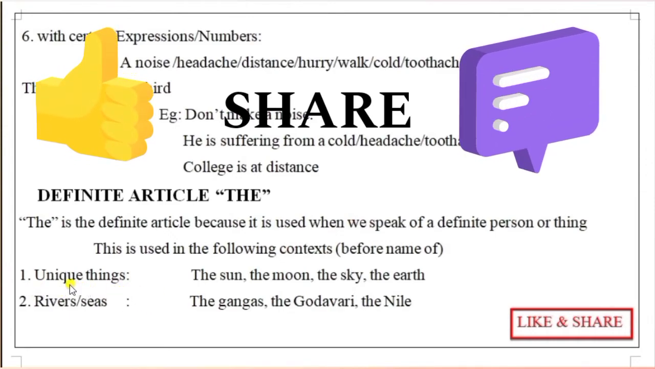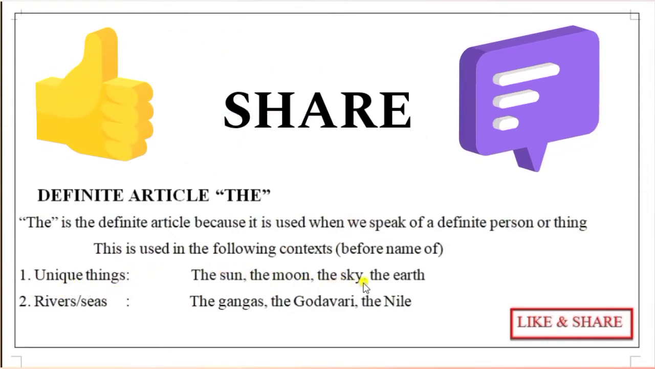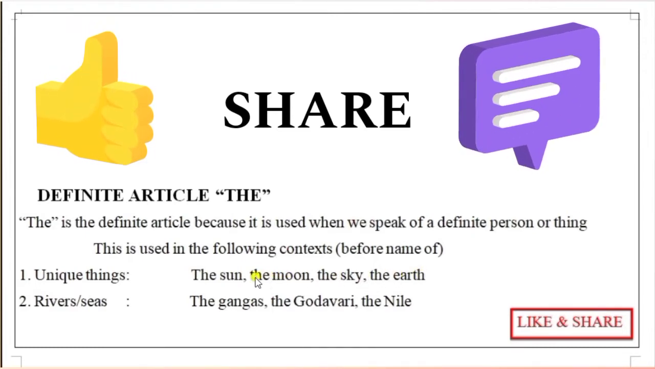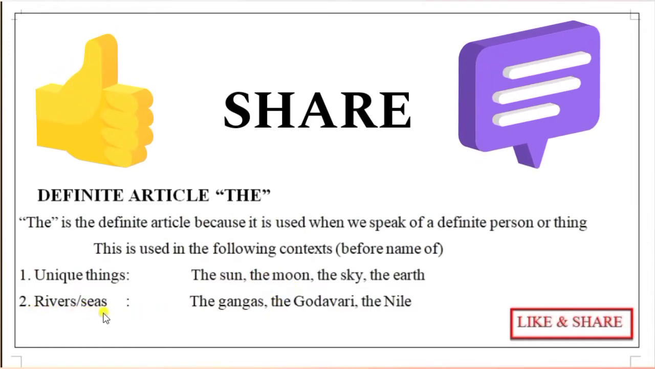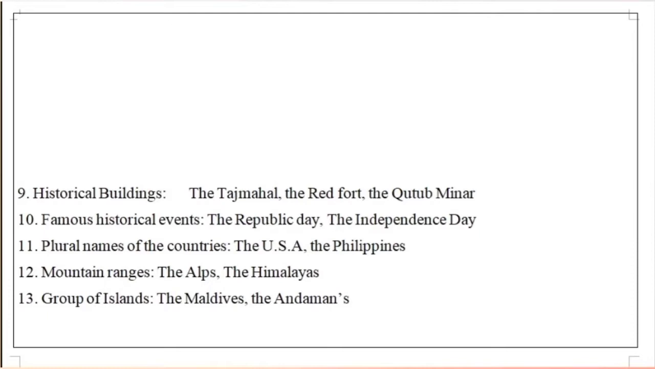Unique things: sun, moon, sky, earth, these are all unique things. Before them we must use only the definite article. Rivers and seas, before these also we must use "the". And oceans and canals also: the Pacific, the Atlantic, the Panama. Like these canals and oceans, before them also we have to use "the".